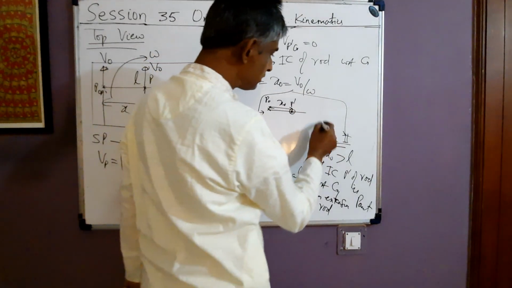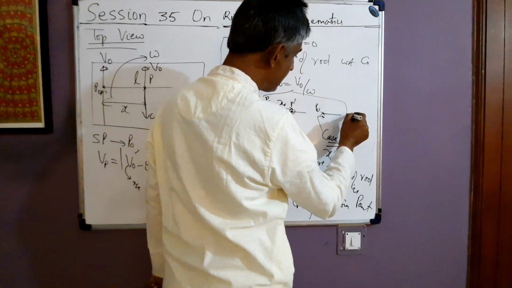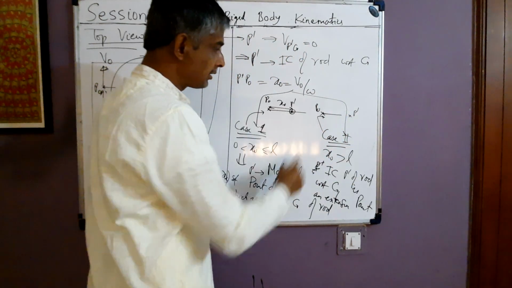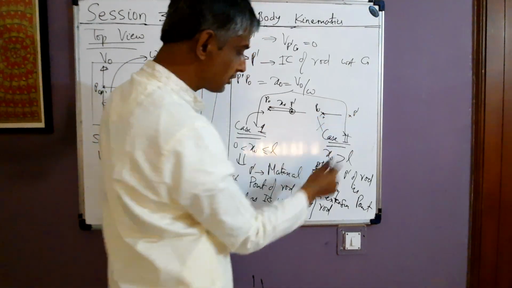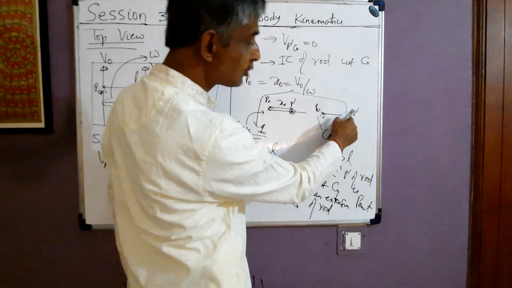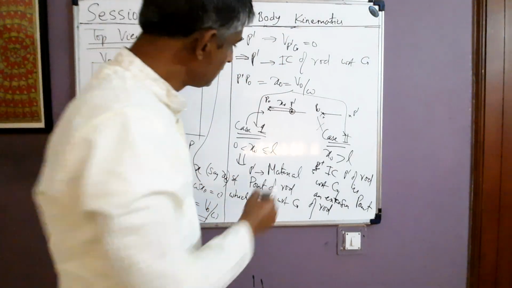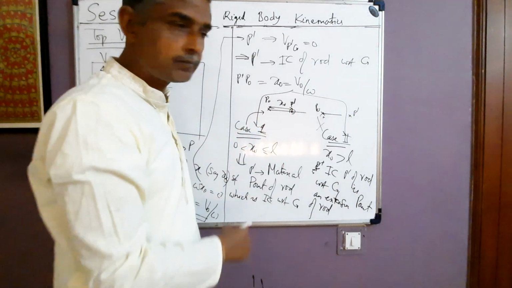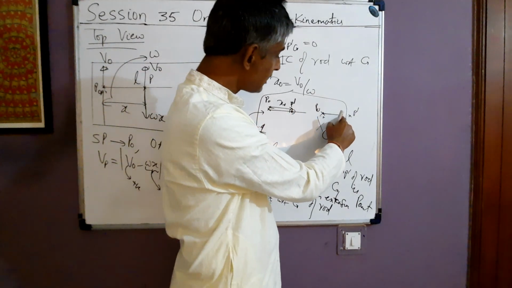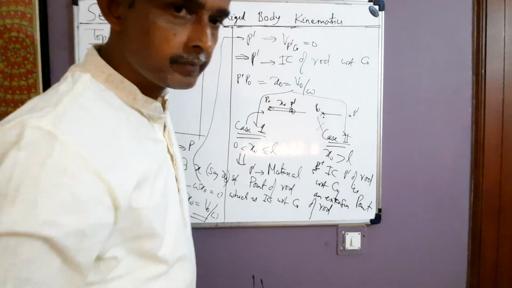And in case 2, the diagram is something like this. This is the rod. This is P naught, and P dash is somewhere here. The distance P naught P dash is more than L. This is L, and P dash P naught is x naught. X naught is more than L. In this case, IC lies outside the rod. In the other case, IC lies on the rod, that is, on the material point of the rod. In this case, we see IC lies outside the rod, that is, at an imaginary location of the rod.